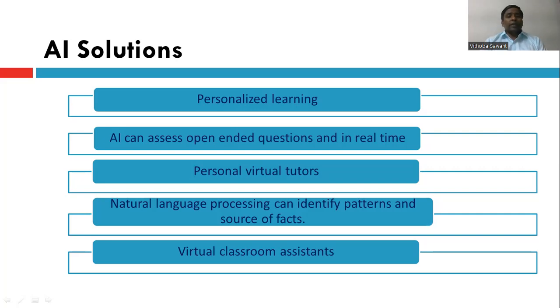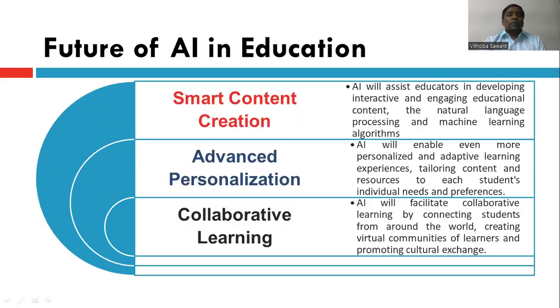Natural language processing can identify the patterns of sources and factors. So we have seen the different languages when we want to learn, and there are different apps. AI will help us to learn different languages and different patterns, and very easily we can convey this. Virtual classroom assist. Virtually we are providing a lot of experience. Within the classroom where we are sitting, we are providing different situations to the students, and AI will help us to create the virtual classroom. That is very important for us.